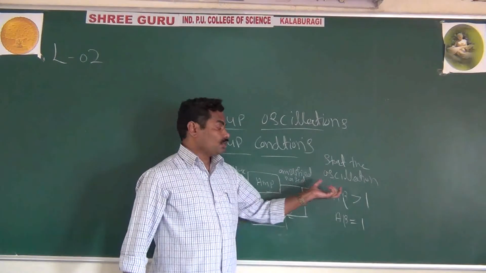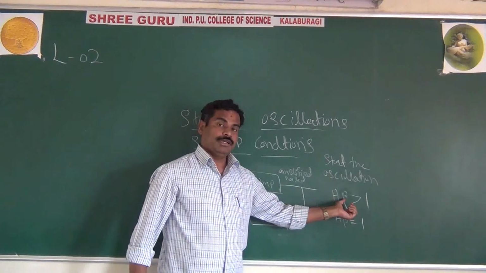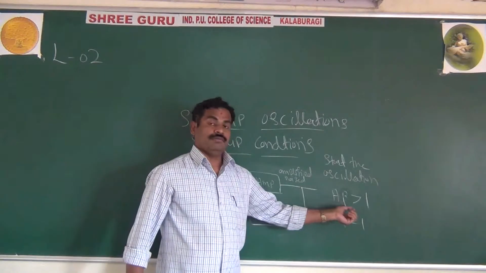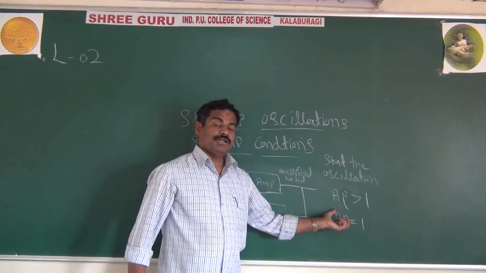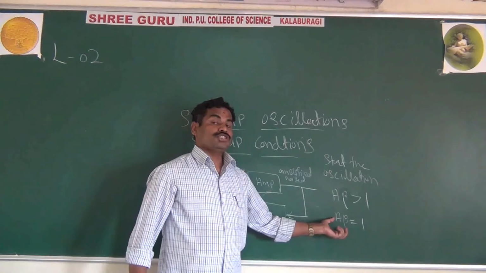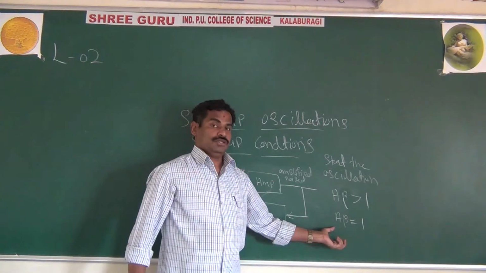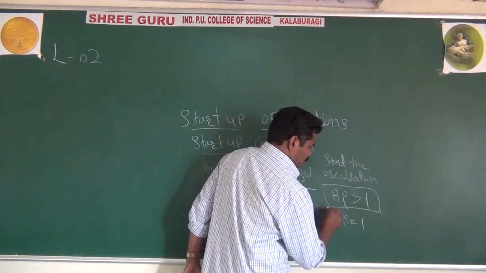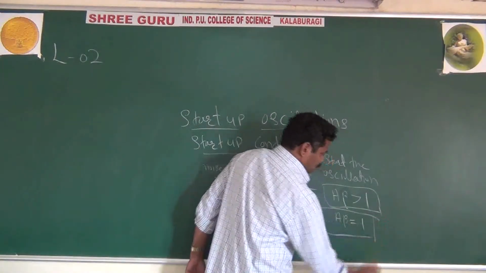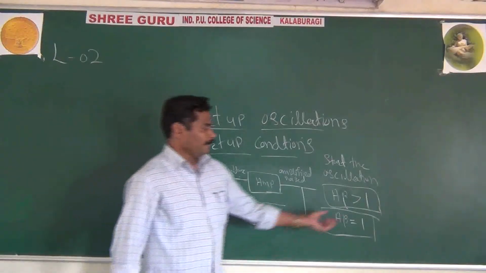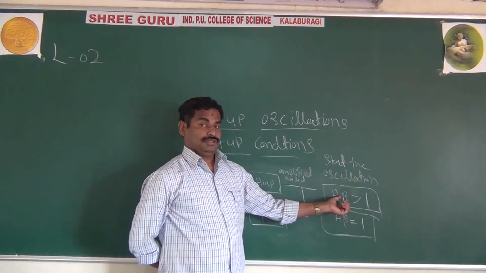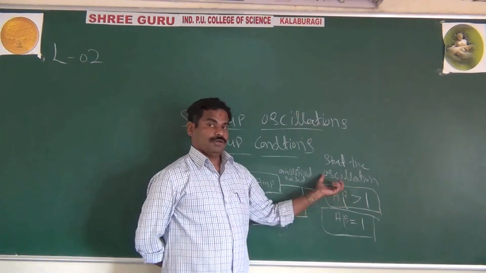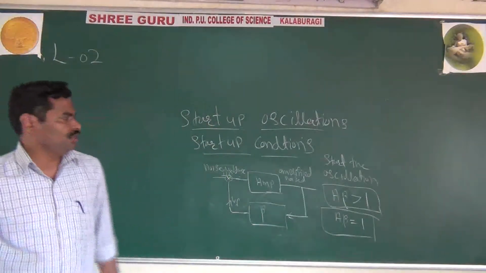It means that to start the oscillations, the important thing is A beta greater than 1. Once the oscillation has started, gradually A beta reduces, and whenever A beta equals 1, we get the sustained oscillations or undamped oscillations. This is the condition to start the oscillations, and this is the condition to get the sustained oscillations. These two are important.